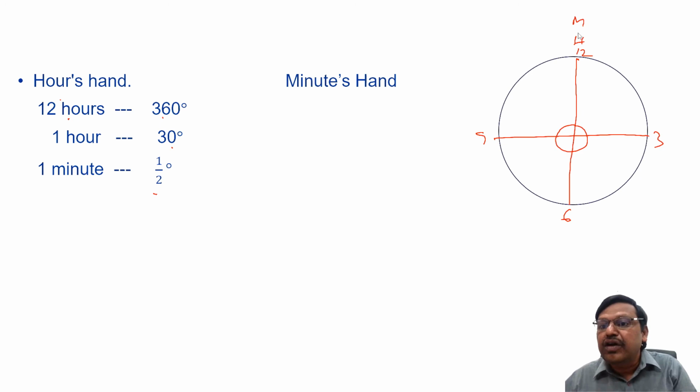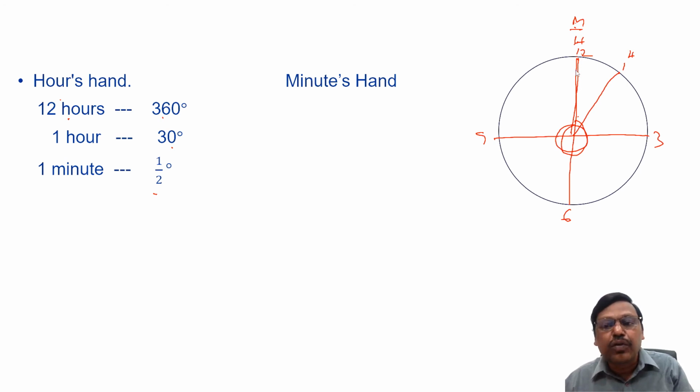The hour's hand for every minute moves half a degree, whereas the minute's hand, suppose at 12 o'clock it is on line 12. When it comes back to 12 again, it will take 1 hour. At 1 o'clock, the hour's hand will be on 1, but the minute's hand will be on 12.